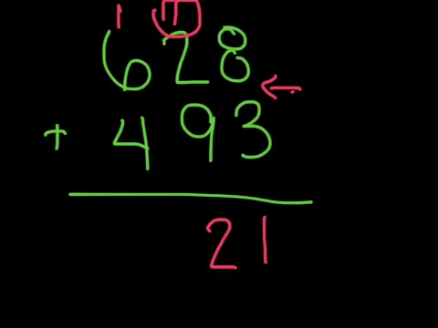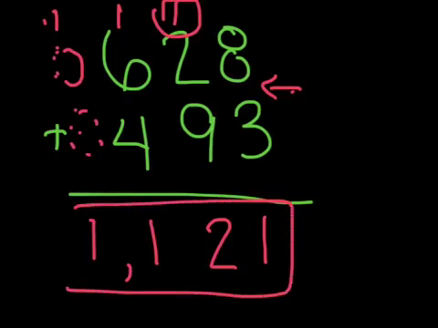Then I have 6 plus 4 is 10, plus 1 more is 11. So at this point, I leave my 1, and I can carry my 10 over. And now if I just bring it down, because technically this is a 0 and this is a 0, so 1 plus 0 plus 0 is 1, so I can put a 1. So this would be my final answer.